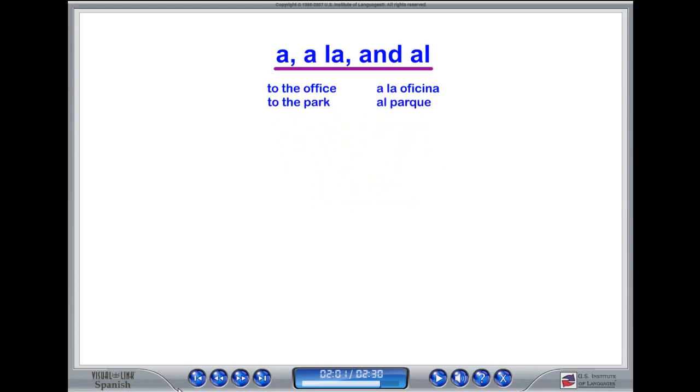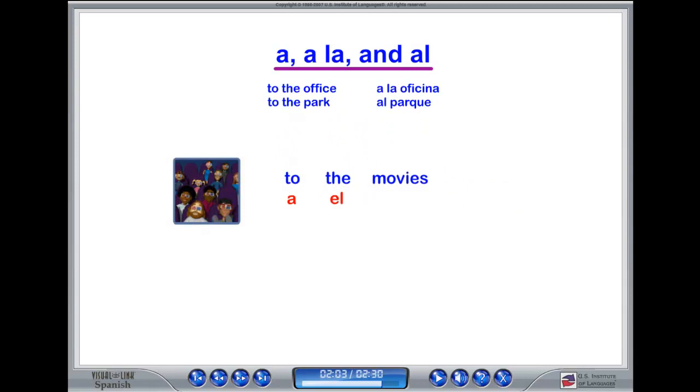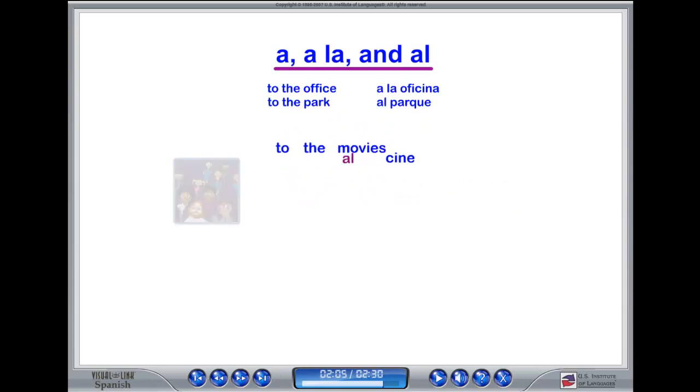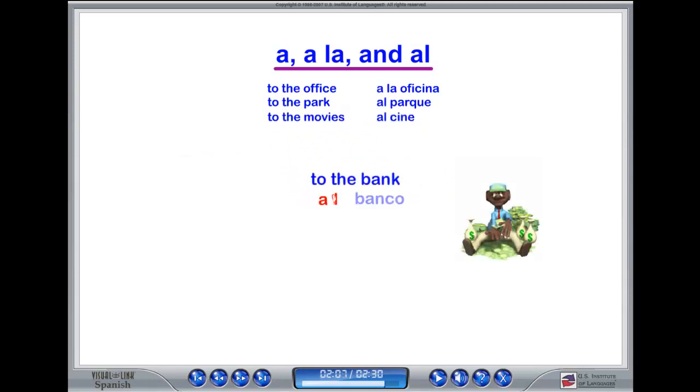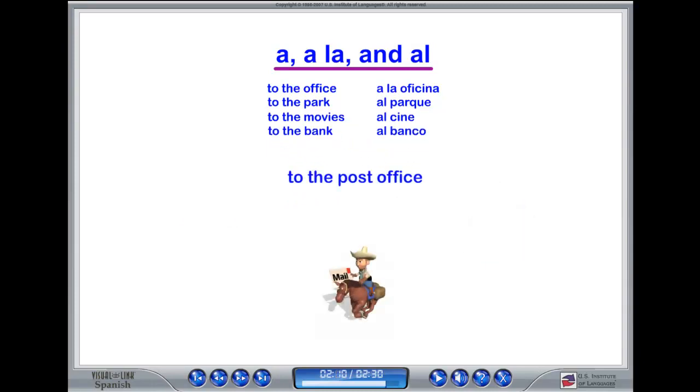Let's look at a few more examples. To the movies would be al cine. To the bank would be al banco. And to the post office would be al correo.